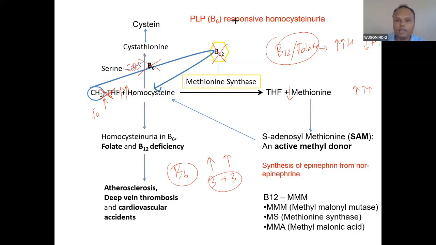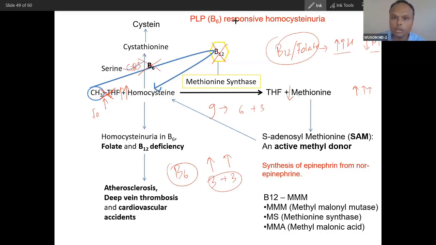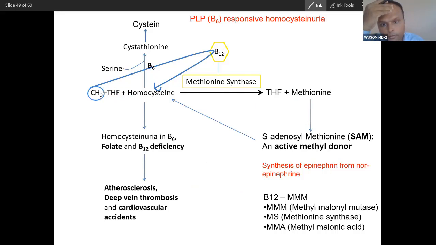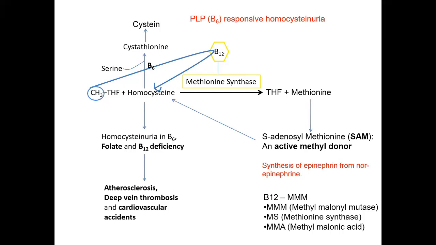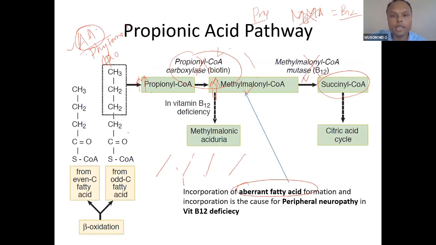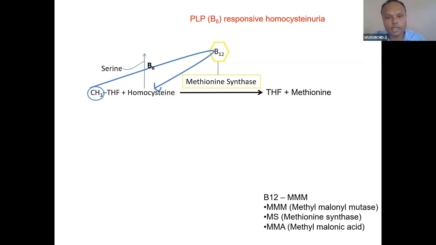But in vitamin B12 and B9, 6 plus 3. You can remember on even rays, one goes down, one goes up. Here in vitamin B6, methionine and homocysteine both go up. In vitamin B12 or folate deficiency, one goes up, the other falls down. Did you understand what I mean? Yes, sir. So these are very important slides. Go over it again if you don't understand. So these are the correlations. Go over it again. This is a very, very important slide.